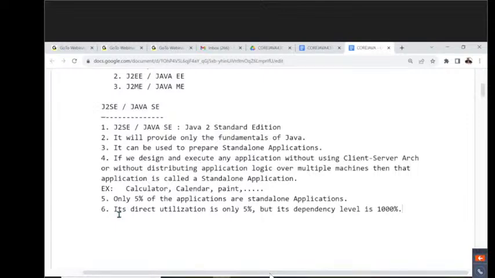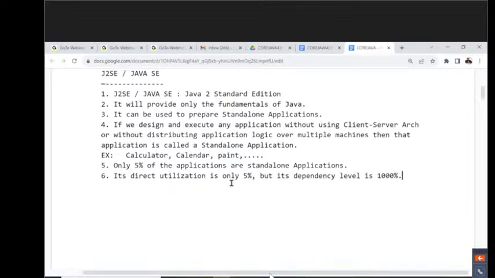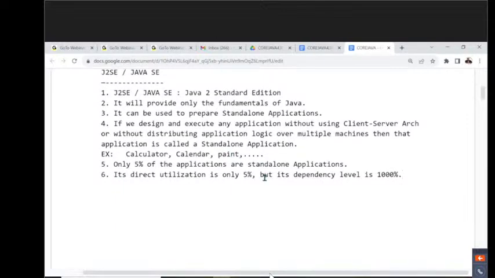Sir, what is this mathematics? Today is a Java demo class, but you are talking about 5% on one side and 1000% on the other, not even 100%. What are these mathematical calculations? I'm not getting it. Right, don't worry. I'll give that information to you through an example. By that, you will get much clarity.